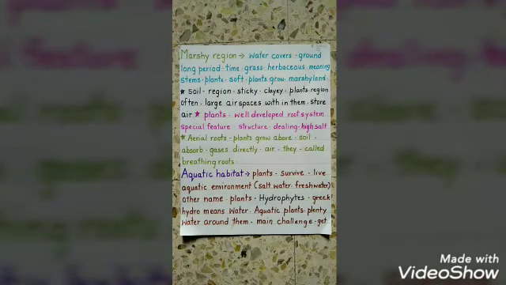Aquatic plants have plenty of water around them. The main challenge is to get sunlight and air. There are two types of aquatic plants.